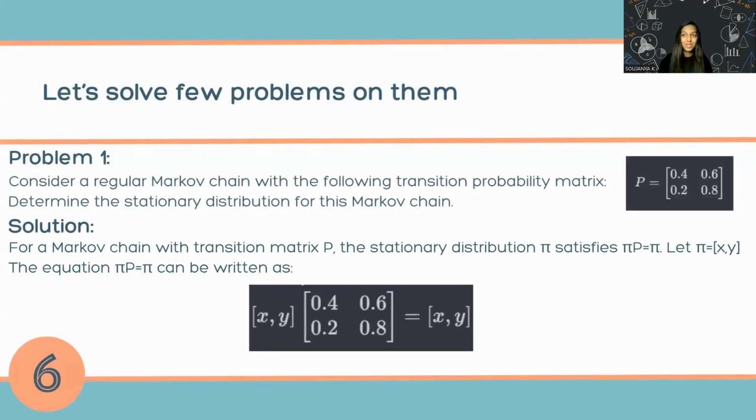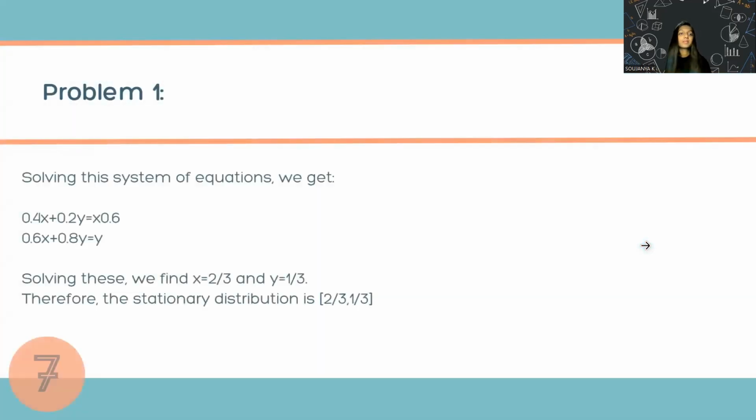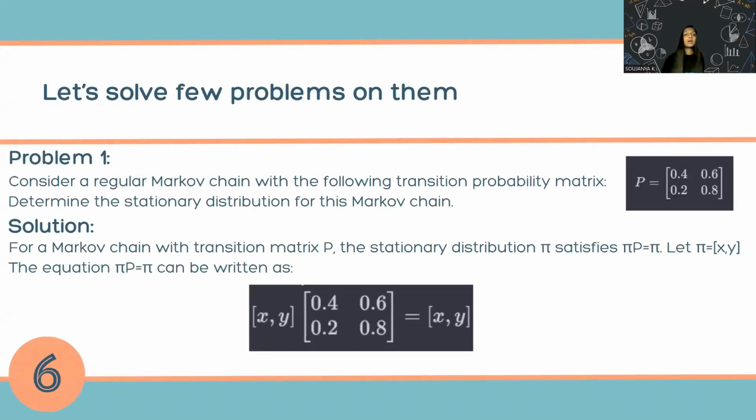Let's solve a few problems to understand better. Problem 1: consider a regular Markov chain with the following transition probability matrix. Here is the matrix: 0.4, 0.6, 0.2, 0.8. Now determine the stationary distribution of this Markov chain.